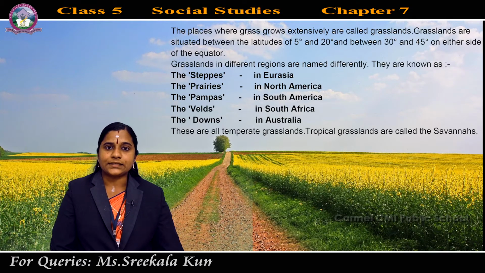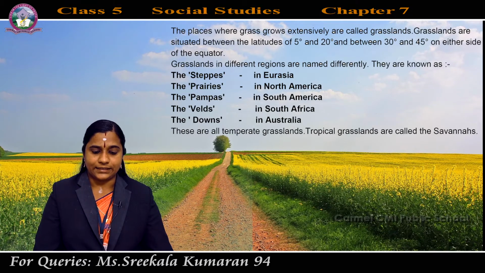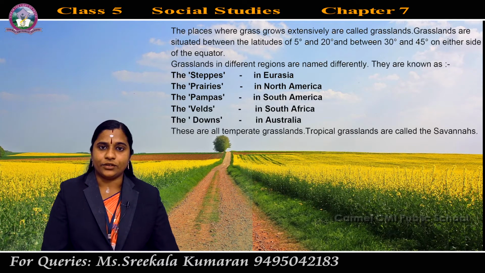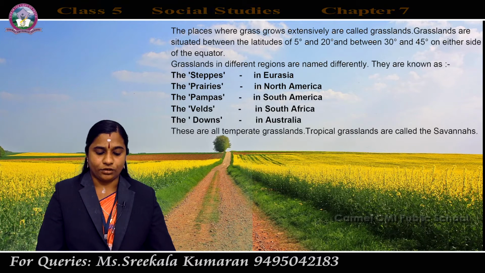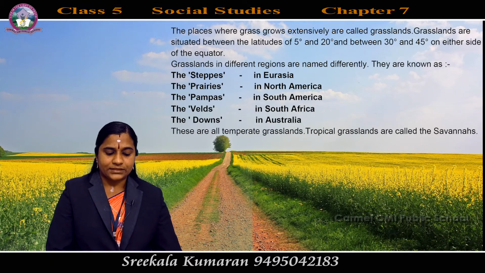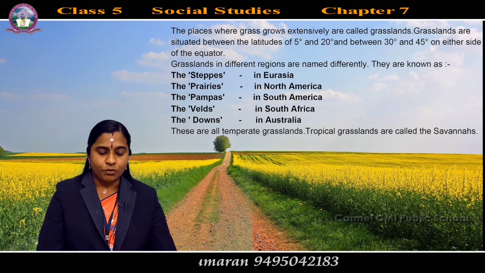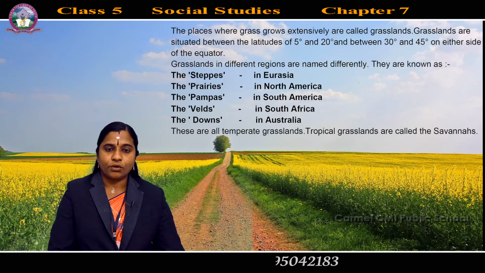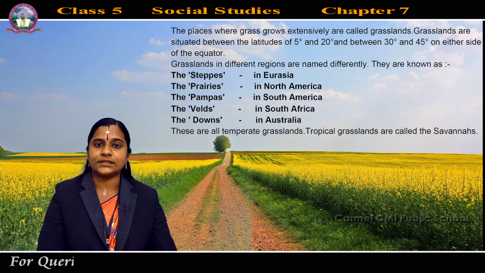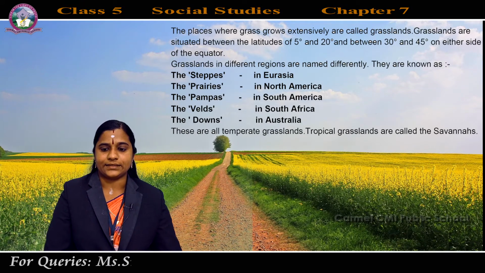Steppes in Eurasia, prairies in North America, pampas in South America, veldts in South Africa, Downs in Australia. And all these are temperate grasslands.